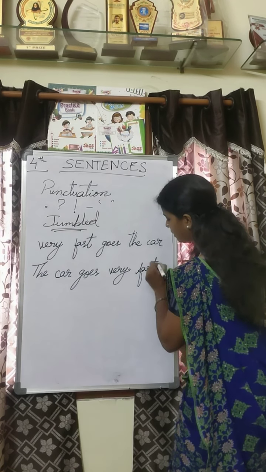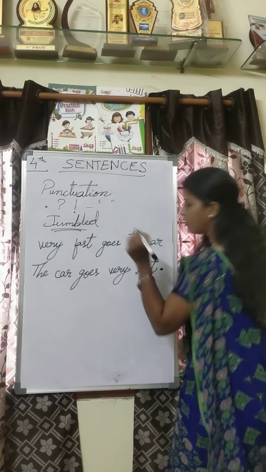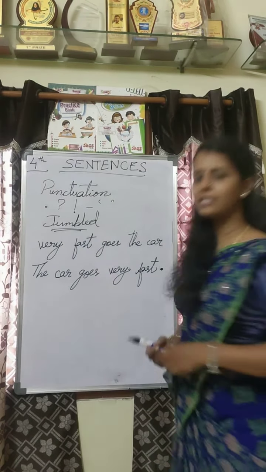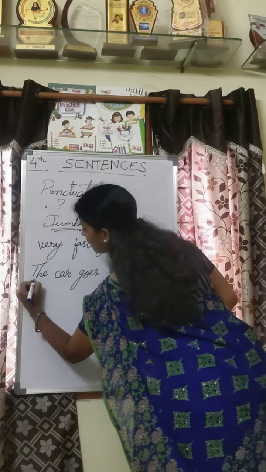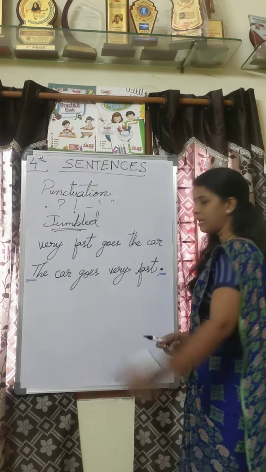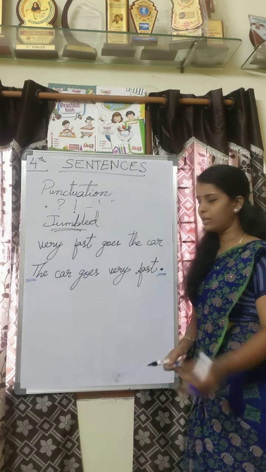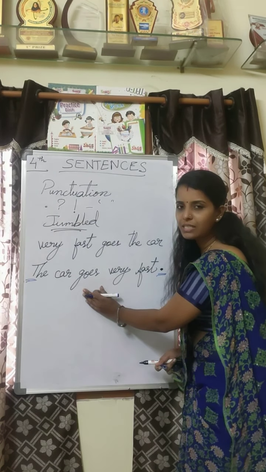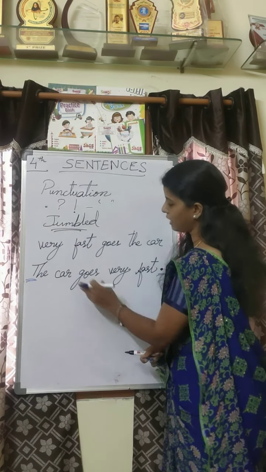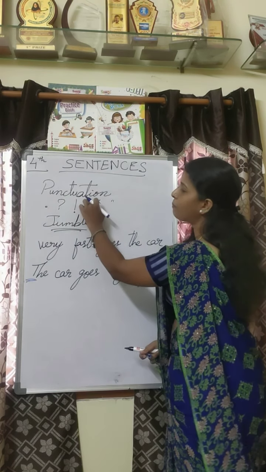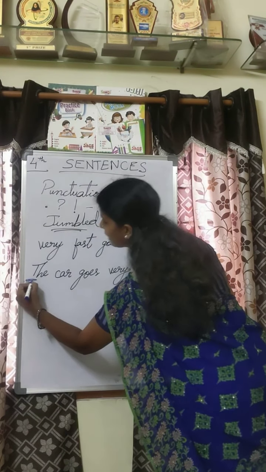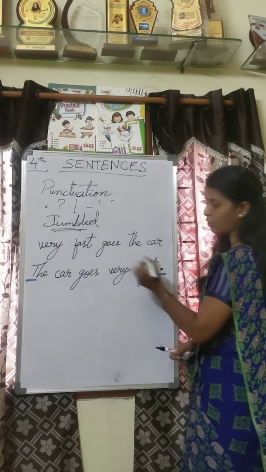In this sentence you can see a capital letter at the start and a full stop at the end. These are the sentences we form by changing jumbled sentences into normal form and keeping the punctuation marks: the starting capital letter and the ending full stop.